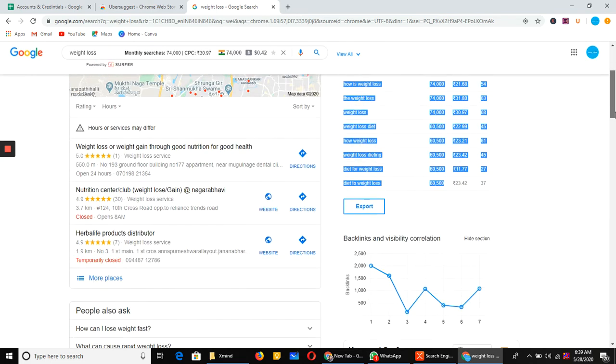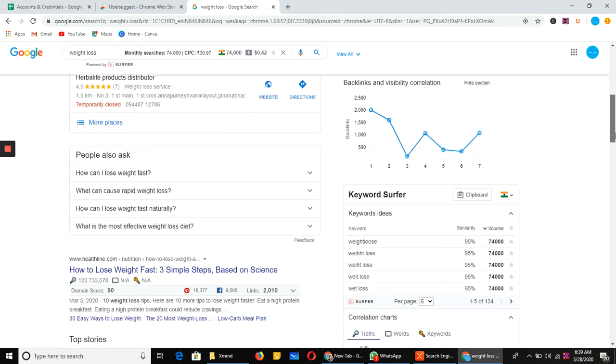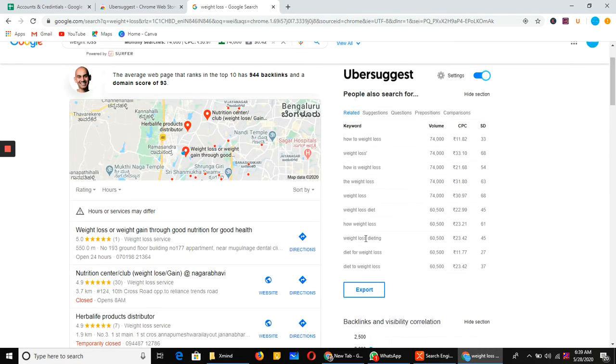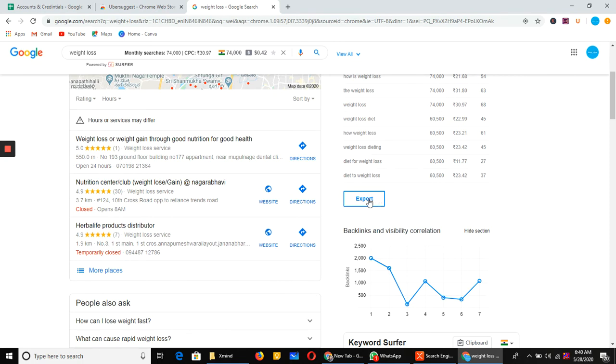So what do we need to do now? Let me export these keywords. You can see here, how to lose weight has 74,000 volume per month, weight loss 74,000, and weight loss diet 60,500. Here you can also see suggestions and questions, and all this you can check directly in the Ubersuggest tool. So let me export this and open it.